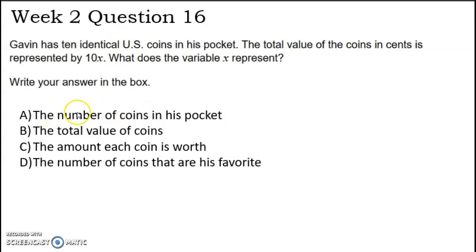I already know the number of coins. That's 10. It's asking what x represents. The total value of coins. Now, yes, we need to know that, but it says that the total value is an equation because I don't know anything else about it. So it can't be the total value. What I don't know is the amount each one is worth. I have no idea if they're a dime, a quarter, a penny. I have no idea. And this one made me laugh. It's definitely not which one's his favorite.